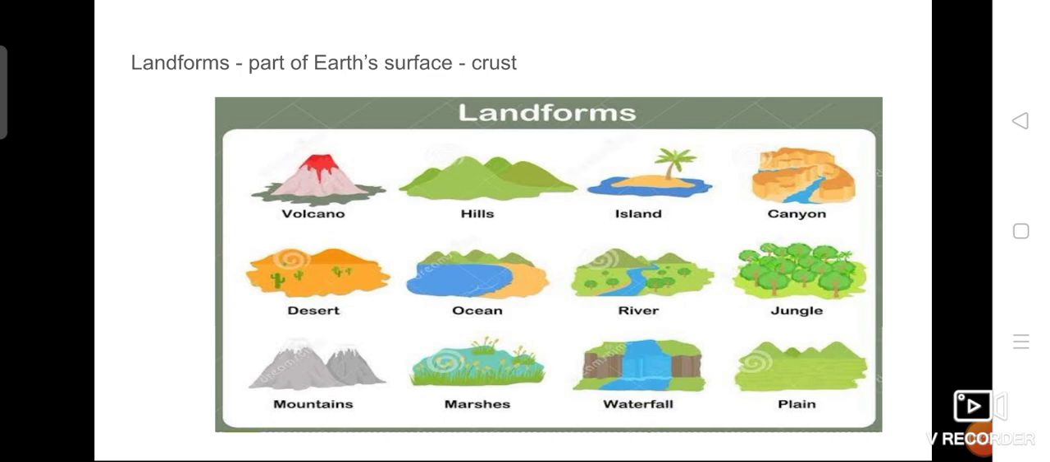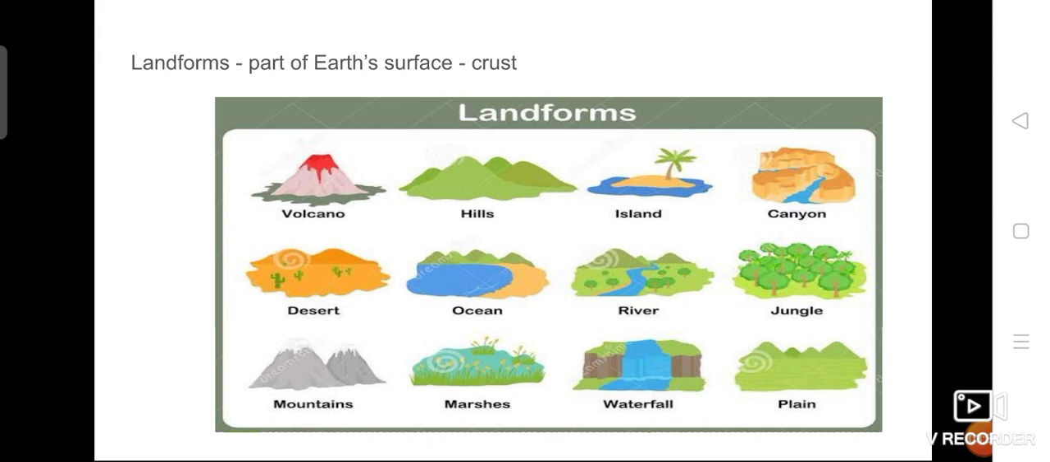So here different landforms are given. What do you mean by landforms? The land area. We know that our earth is made up of land and water, isn't it? Even though in land also different types of landforms are there. For example, check the picture, volcanoes are there, hills, islands, canyon, desert, ocean, river, jungle, mountains, marshes, waterfalls, plains. So many landforms are there, isn't it?